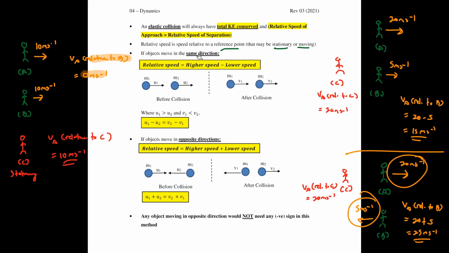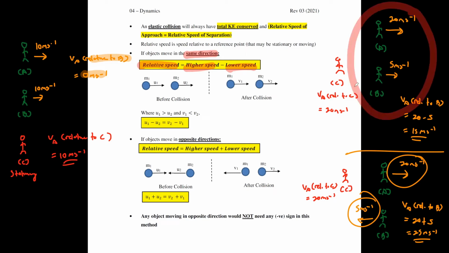In general, if your objects move in the same direction, relative speed is simply the higher speed minus the lower speed, which is similar to this. These are two objects moving in the same direction. Relative speed is just taking the higher magnitude minus the lower magnitude.